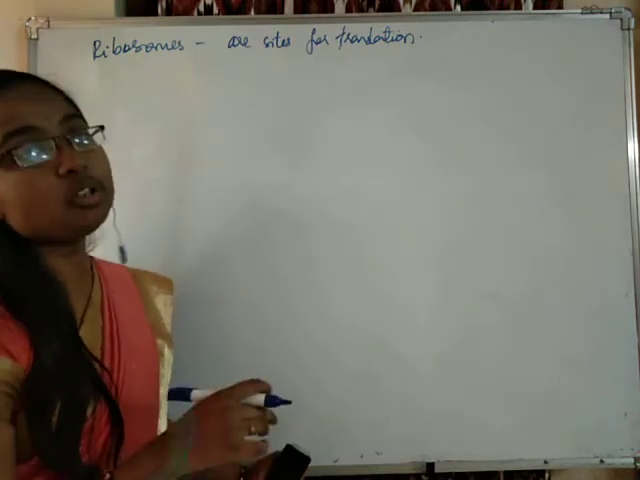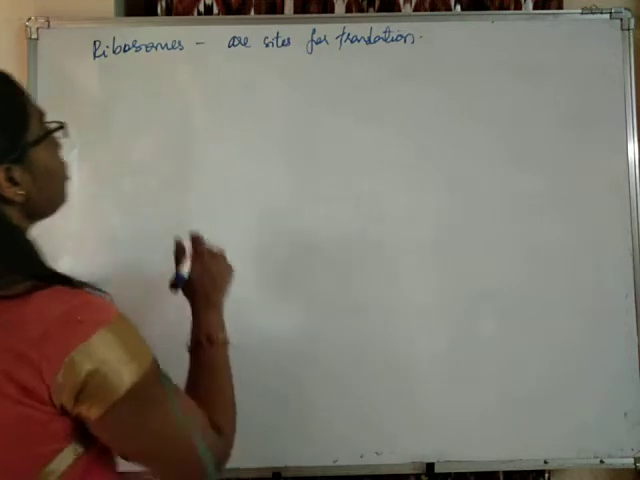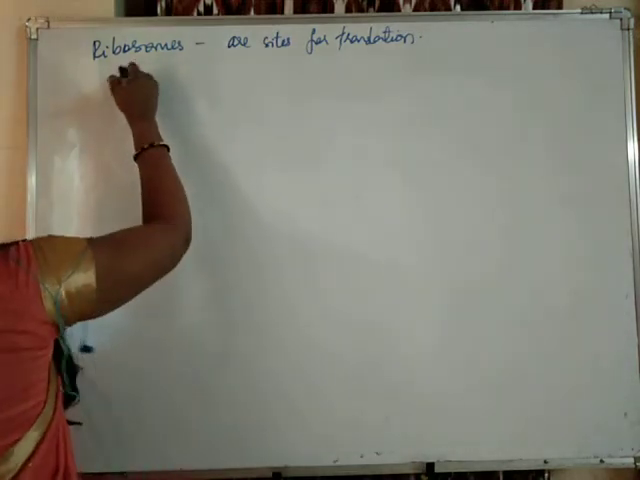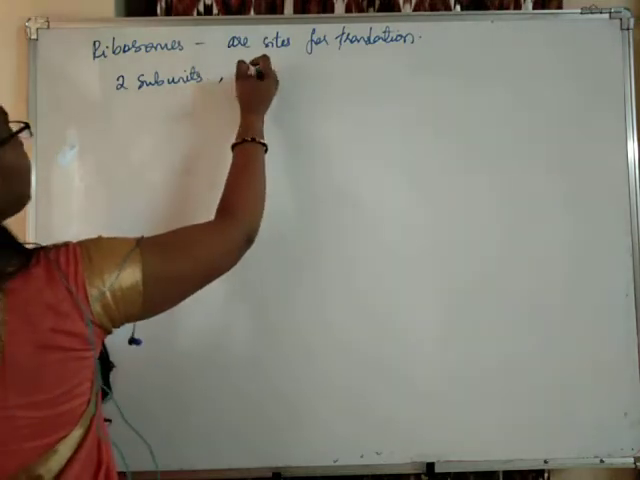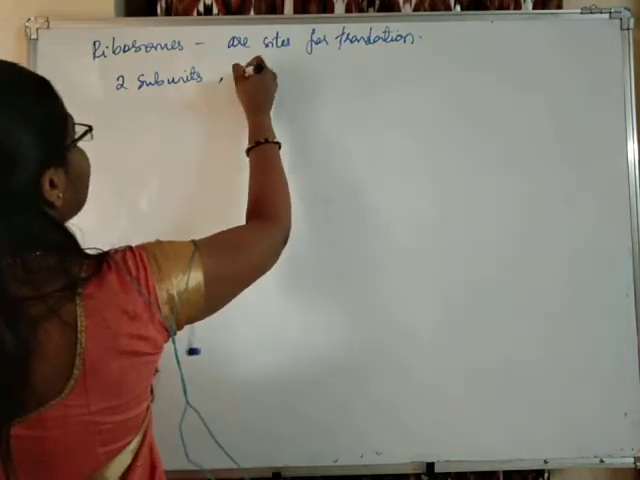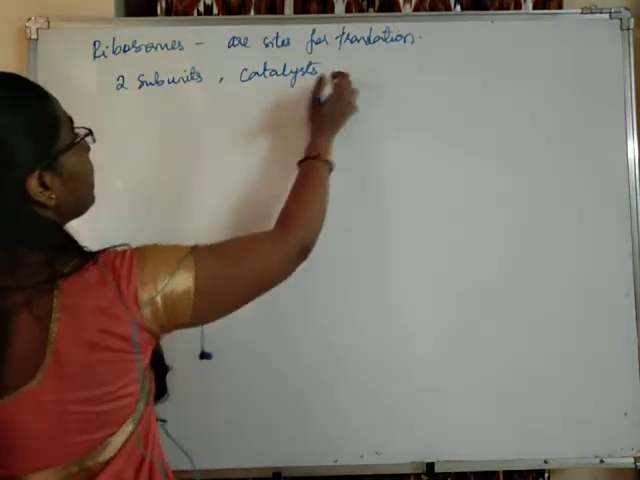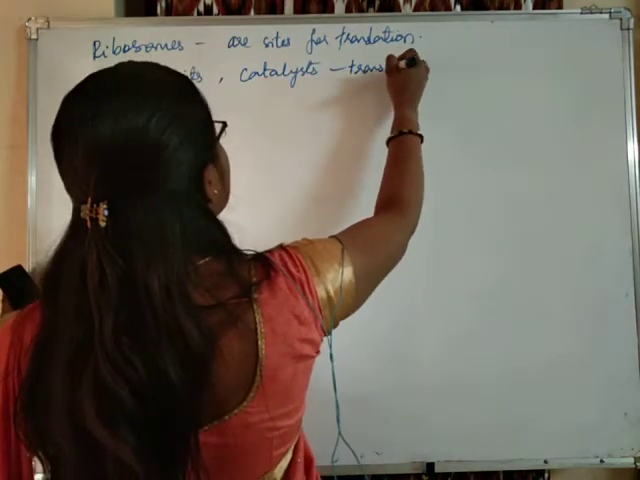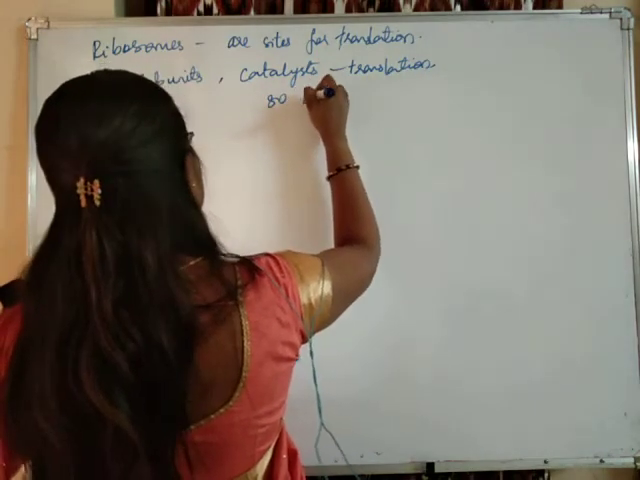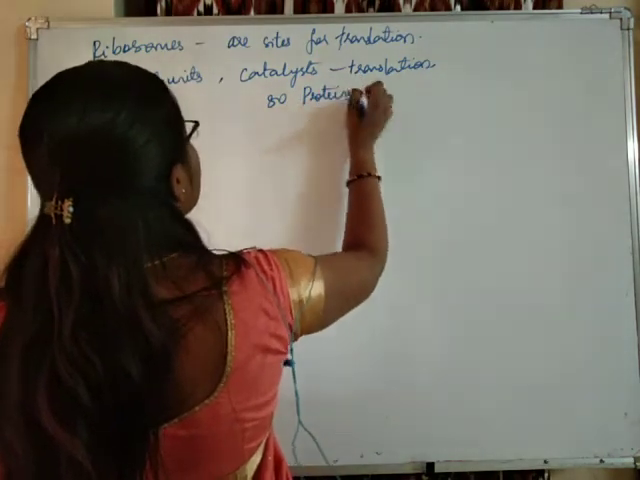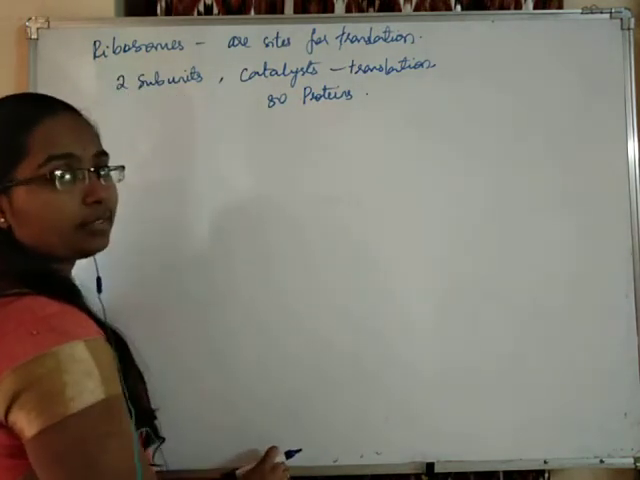Ribosomes contain two subunits, and they act like a catalyst for translation. They contain nearly 80 different types of proteins.